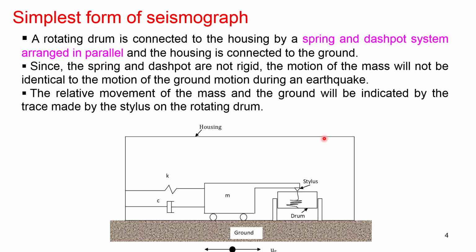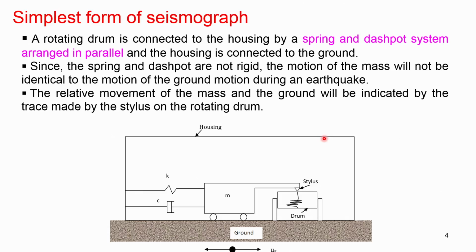So, the simplest form is the modern seismogram basically. It consists of the mass, spring constant and damping. These are all housed in a system which is connected to the drum, where it can draw whatever movement is happening. When there is no ground movement, the mass, the stiffness and the damping are kept such that it does not create any zigzag motion. It creates some kind of straight line motion.